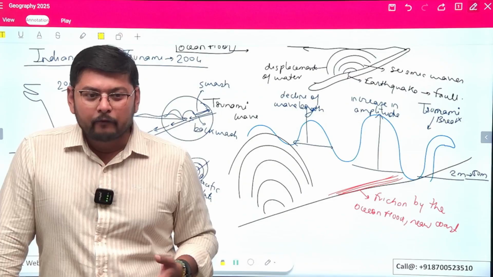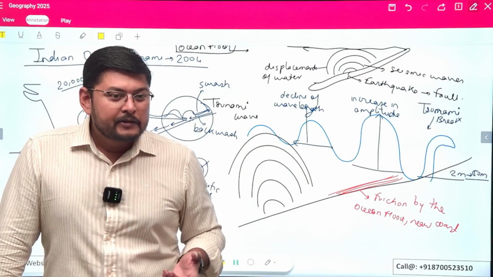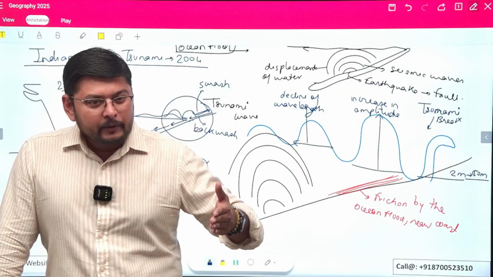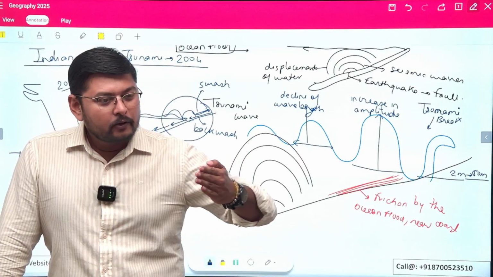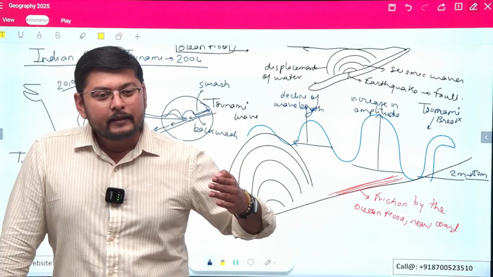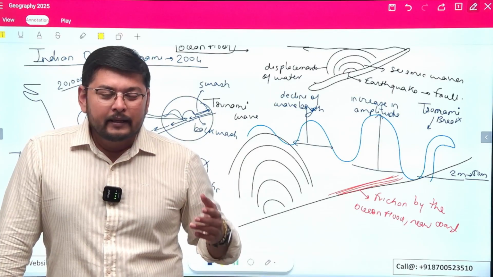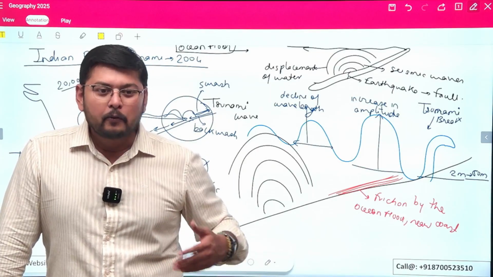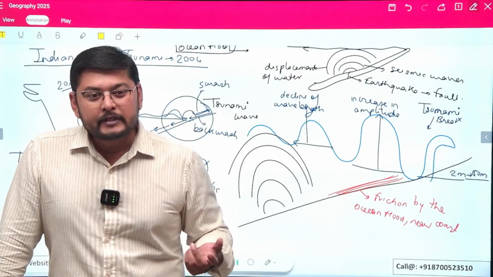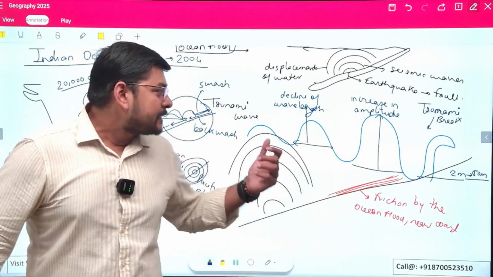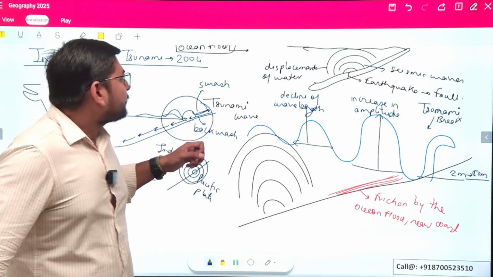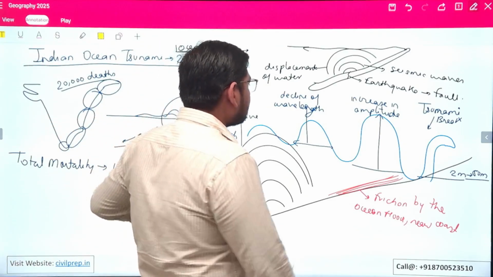Food help, water help, sanitation help. These were the issues faced by people, and it was not just for that particular day or time. It went on for years, 2 years, 3 years, 4 years. Then resettlement occurred, and the people went back to their old life. So this is the event, or the trauma, faced by the people who face such a disastrous situation. Okay? So this is tsunami.